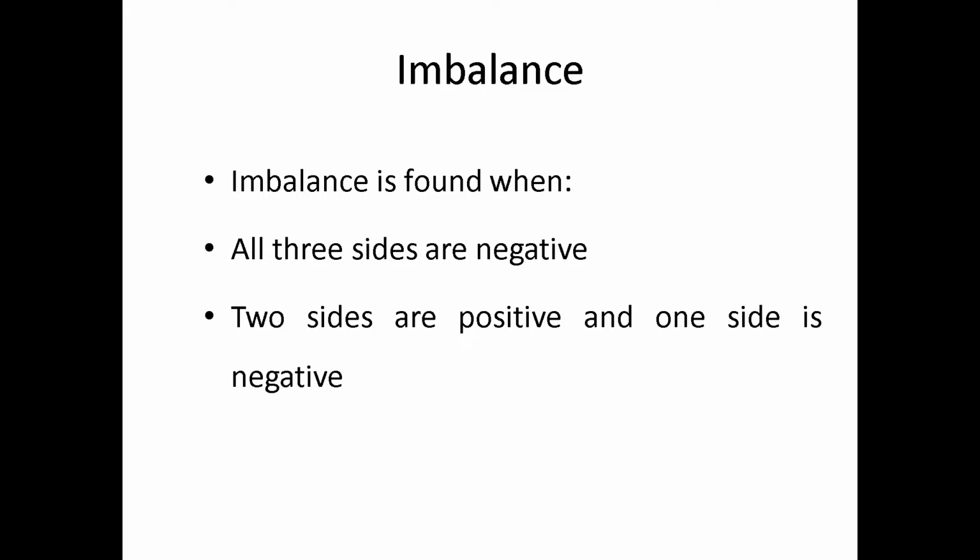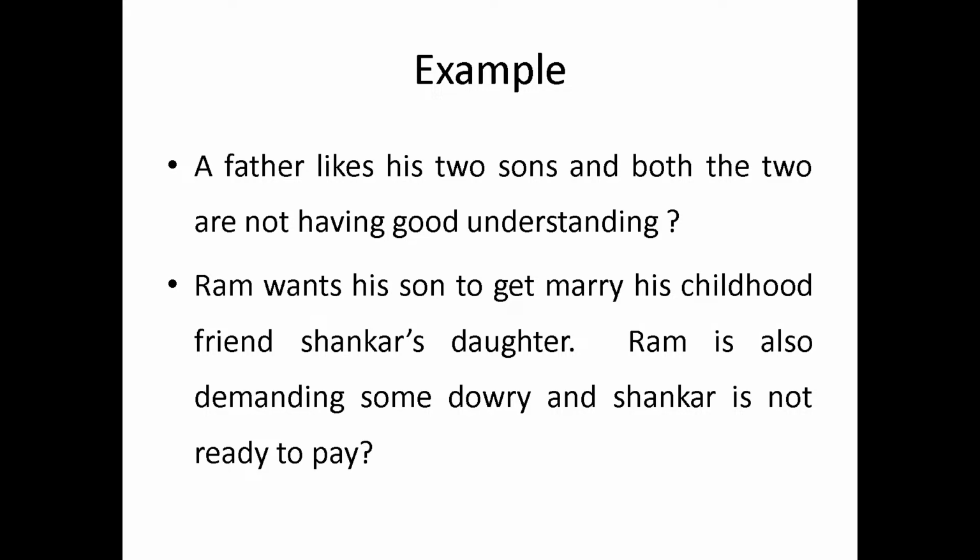This is balance law number 2. The same balance law number 2, you can just convert positive and negative. Two sides are positive. P likes O, P likes X, but O and X don't like each other. Like you see, a father likes his two children, but the two are fighting with each other. This is the imbalance law number 2 example.